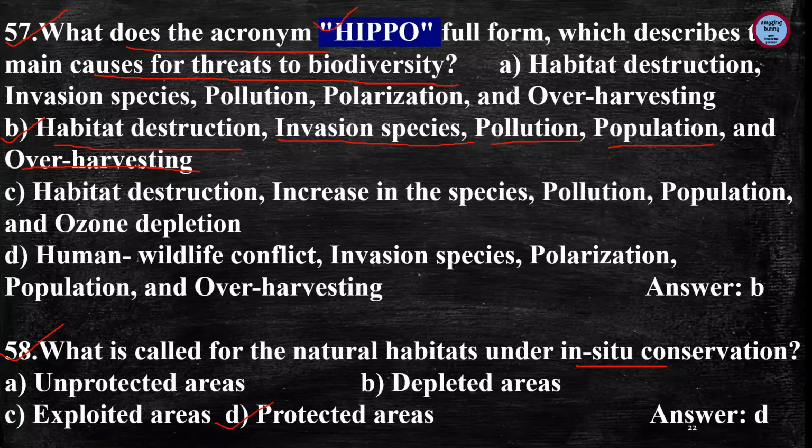Next question is, what is called the natural habitat under in situ conservation? The answer is protected areas, because in situ conservation, as you know, is one of the types of biodiversity conservation. First is in situ, second is ex situ conservation method. And in situ conservation involves the protection of flora and fauna within its natural habitat. There are 4 types of protected areas like Biosphere Reserve, National Park, Wildlife Sanctuaries and Gene Sanctuaries. Natural habitat under in situ conservation is protected area.